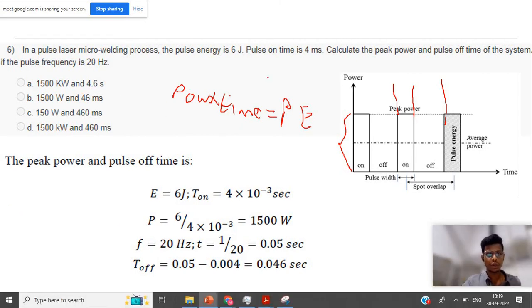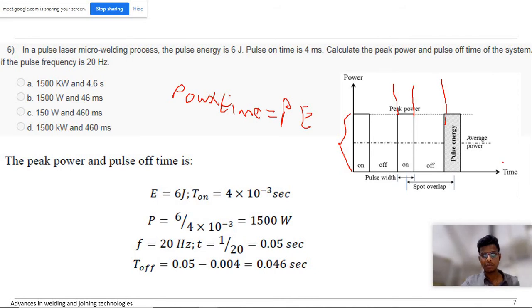Okay, anyhow. The next question is about pulse off time. Pulse time means this is the total cycle time. This is the on time, this is the off time. They have given the frequency, which is 1 over the cycle time. So t is equal to 1 by 20, which is 0.05 seconds.